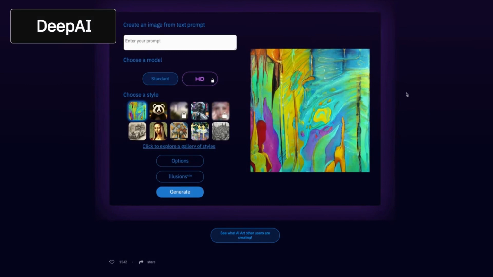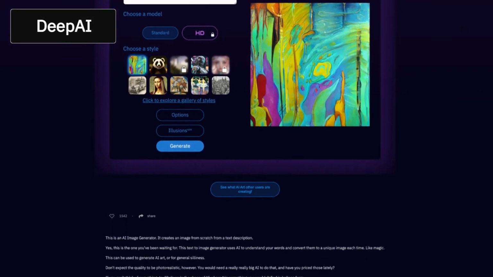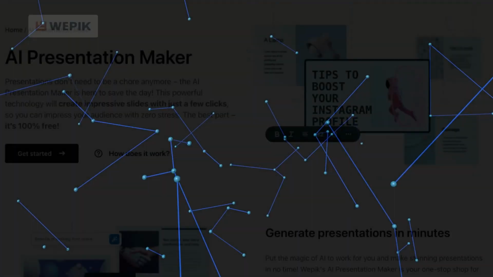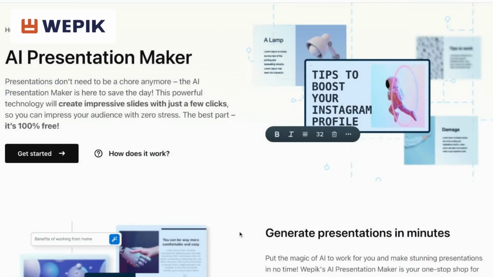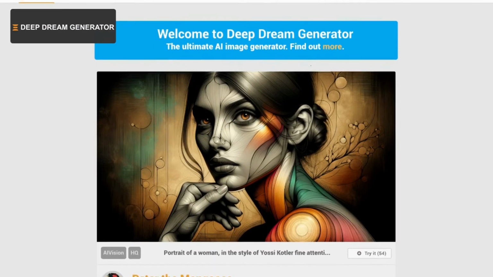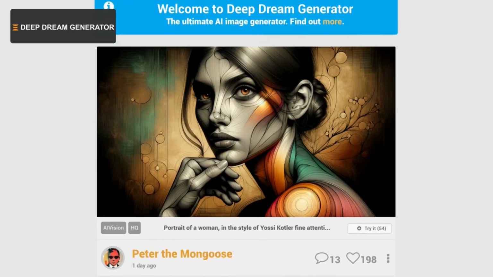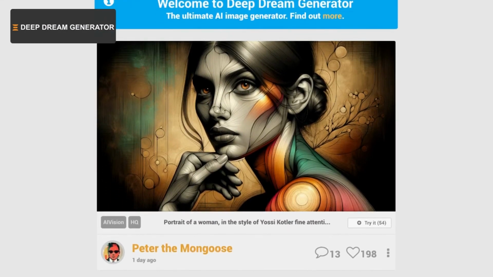DeepAI's strength lies in its focused AI capabilities, enabling custom model training, API integration, and AI playgrounds for experimental exploration. WEPIK emerges as an online design platform with a potent blend of customizable templates and AI. And Deep Dream's strength is in its fusion of technology and creativity, inviting users to push the boundaries of conventional design.